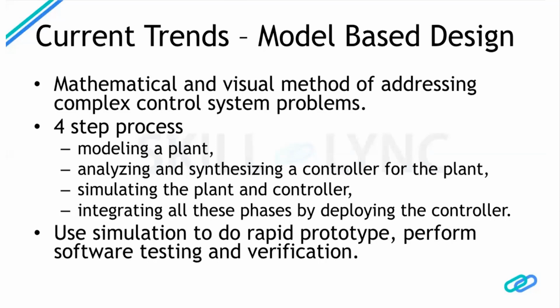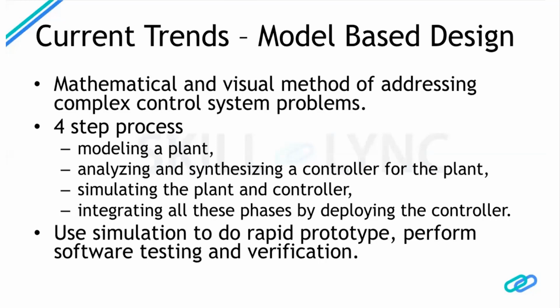Now the third step is simulating the plant and controller. Here the controller that we developed in step 2 is attached to the plant model that we have made in step 1. Then we see how the entire thing works. So basically the entire thing should be stable and the control should be able to control the dynamics of the model that has been defined in the plant.